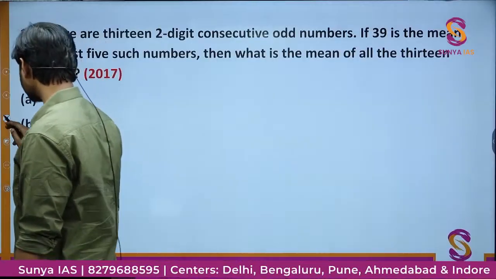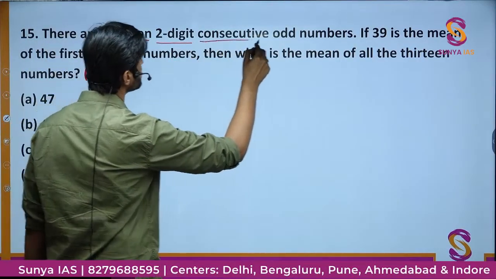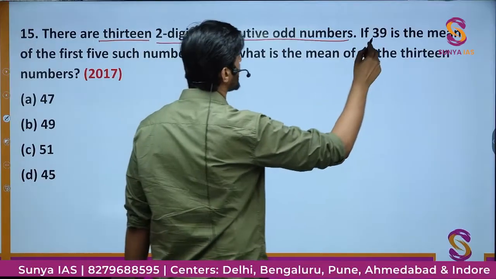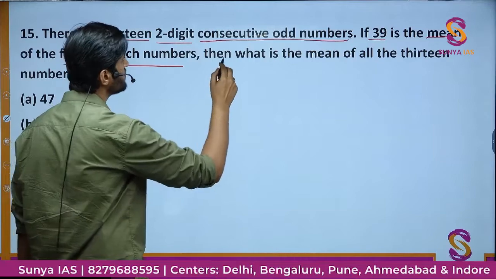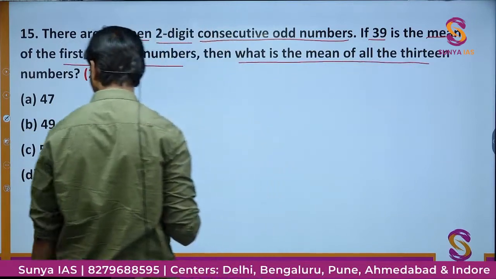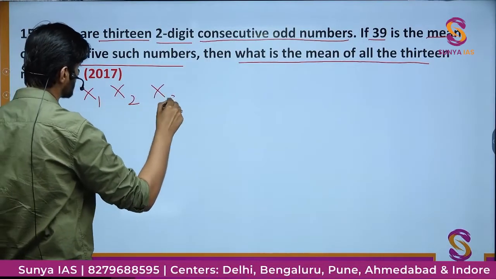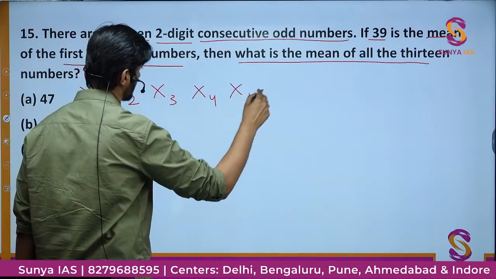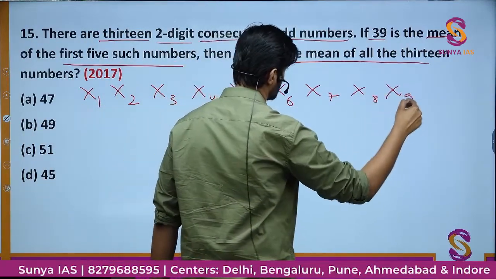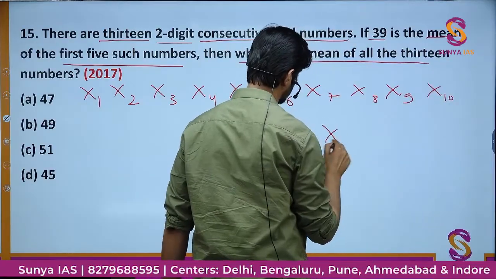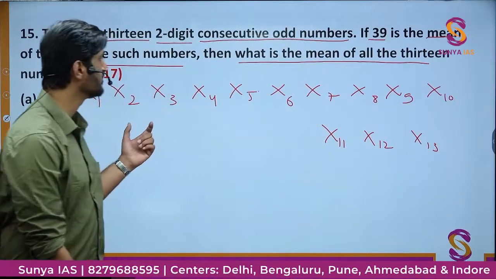So here we'll solve this question. There are 13 two-digit consecutive odd numbers. If 39 is the mean of the first 5 such numbers, then what is the mean of all the 13 numbers? Let us call them x1, x2, x3, x4, and so on; these are the 13 odd numbers we have to talk about.